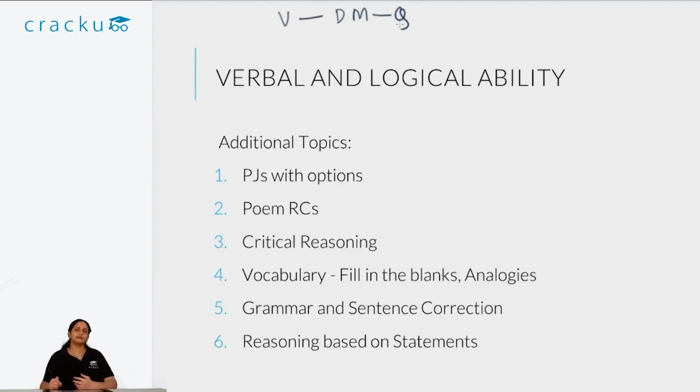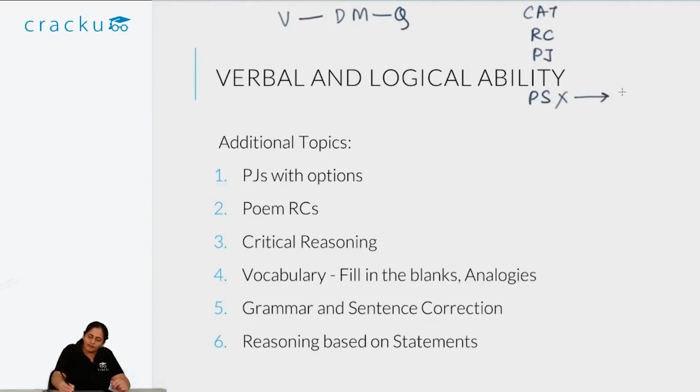So in verbal and logical ability, if you have already done CAT, you will have a good idea of what the CAT topics were. You know that you have to be good at RCs, para jumbles and para summaries. In this case, you don't have para summary. Instead of that, you have para completion. I have not put it over here, but you have to do para completion examples. You have to do para jumbles. So para jumbles are the same as in CAT, but they are non-TITA. So basically you will be given options as such.